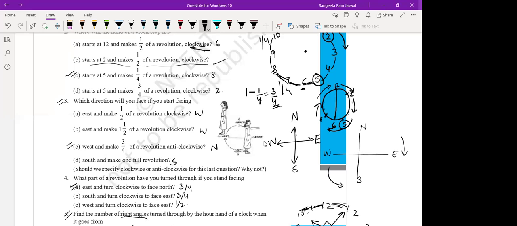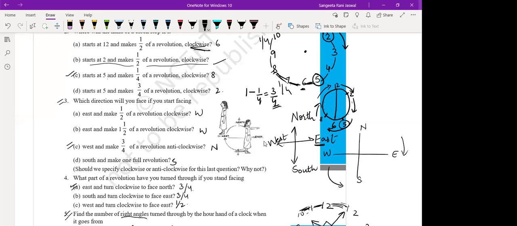Which direction will you face if you start facing...? Now this is the direction. See here, the directions are like this in perpendicular direction. This is east, this is west, this is north, this is south. North and south are opposite to each other, east and west are opposite to each other. Now, the question is which direction will you face?